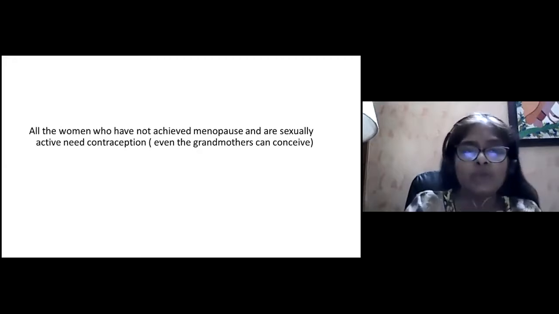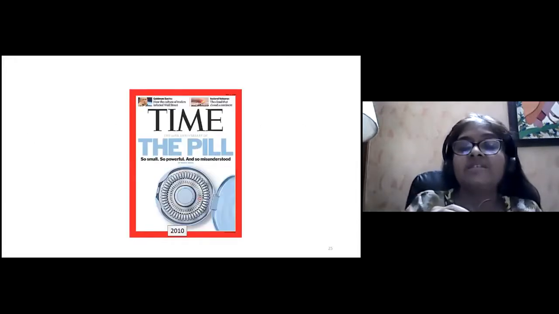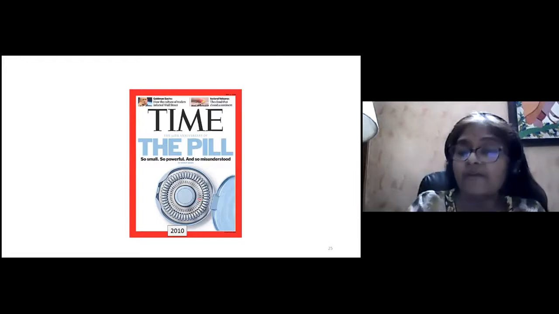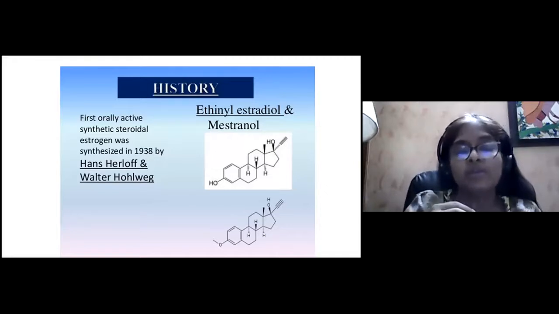So who needs contraception? All the women who have not achieved menopause and are sexually active need contraception. Now, a big article came out in 2010 in Time magazine about the pill, that it is so small, so powerful, and so misunderstood. It is after this 2010 article that the oral contraceptive pills got a lot of importance and people started realizing and using them on a larger scale.